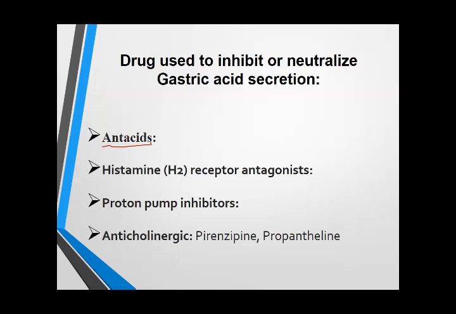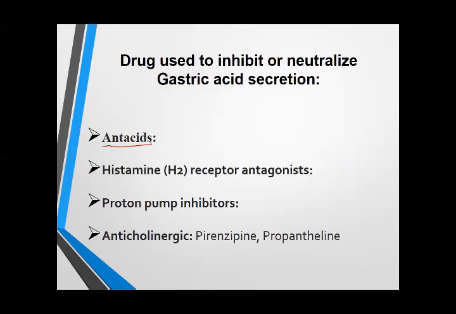Quick relief. For example, if you are having hyperacidity or burning, and you take an antacid, then your burning will immediately go away. It has a quick action, but unfortunately it has no role in the cure of the disease. It just produces symptomatic relief. So it is not used nowadays as a first line drug, although it can be used as a non-prescription remedy. Sometimes it can be prescribed.